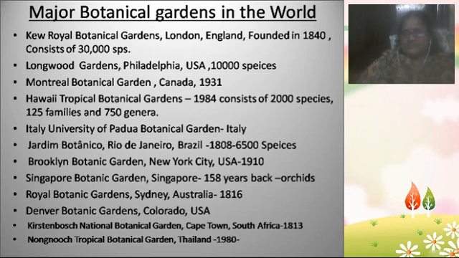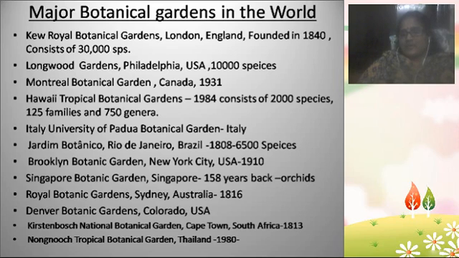The next one is Jardim Botânico in Rio de Janeiro, Brazil, established in 1808, and it consists of 6,500 species. The next one is Brooklyn Botanic Garden, present in New York City in the USA, established in 1910. The next one is Singapore Botanic Garden, established 158 years back, which exclusively consists of many orchids. Then the Royal Botanic Gardens in Sydney, Australia, established in 1816.